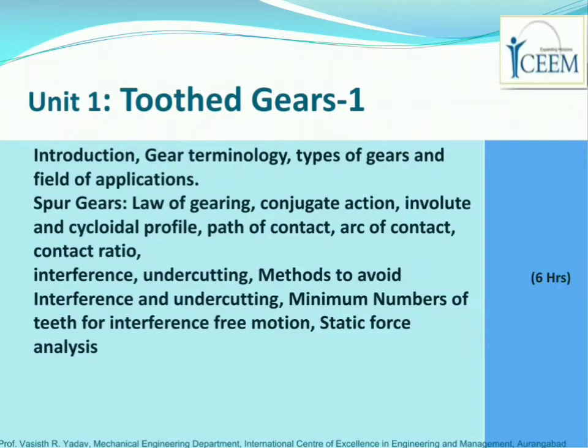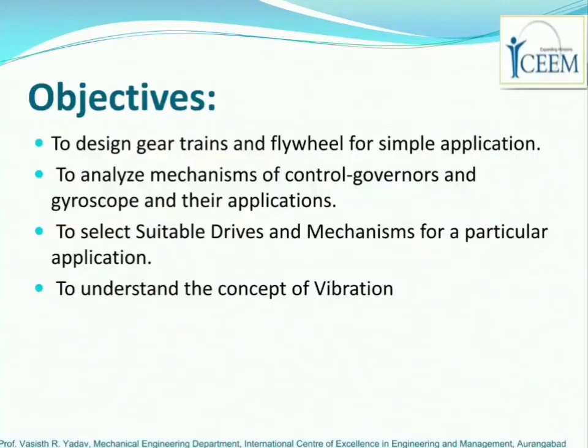That means we have a total of 6 units in this subject, Theory of Machine 2. Among those 40 hours, 6 hours are allotted, that means about 15% of the total weightage of the subject is allotted to unit 1, right?